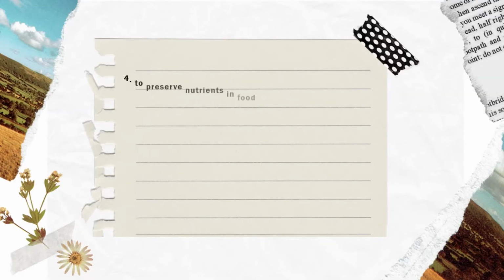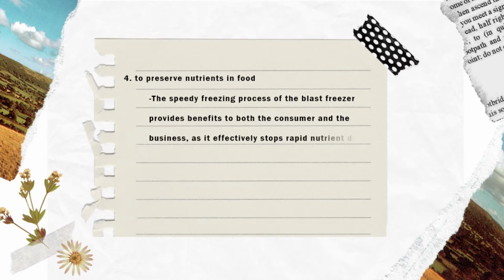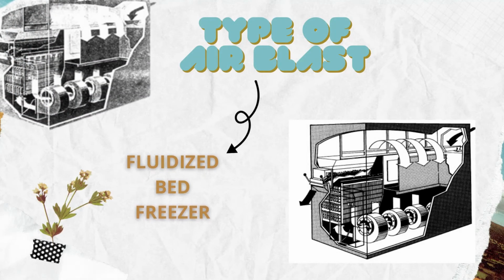Next, to preserve nutrients in food. The speedy freezing process of the A+ provides benefit to both the consumer and the business as it effectively stops rapid nutrient loss. Lastly, circulate the air and accelerate heat transfer because of the high flow fans. The example type of A+ is the fluidized bed freezer.